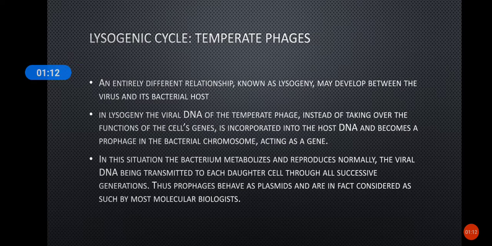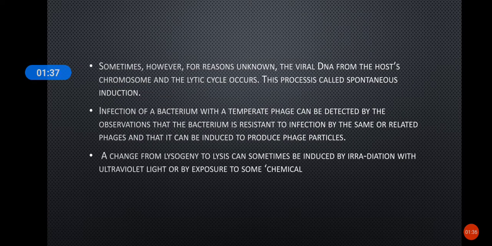In the lysogenic cycle, the bacteria will metabolize and reproduce normally. Along with that, this viral DNA which is incorporated into the bacterial DNA is transmitted to each of the daughter cells through all the successive generations. So we can say these prophages behave as a plasmid, and they are considered as a plasmid by many molecular biologists.